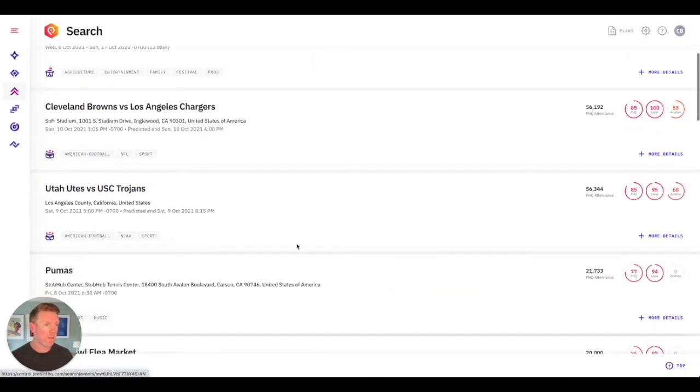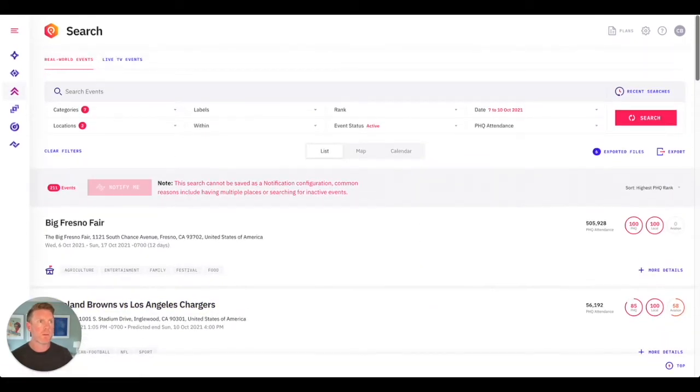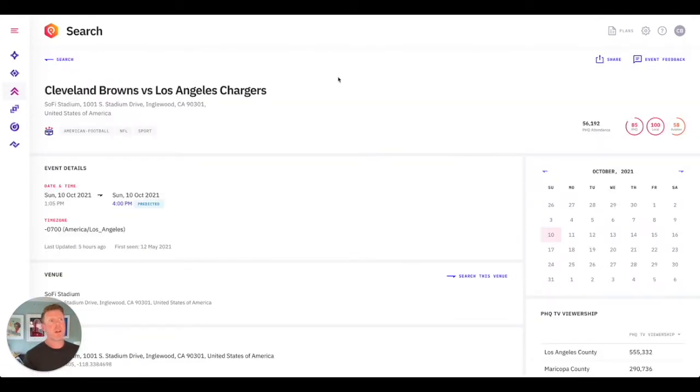So going right into it, let's go into one of these events. So you can see all these different events down here. You can quickly view the details also, but we want to go into one specifically. So let's go to Cleveland Browns versus the Chargers. Now look, for better or worse, I am a Cleveland Browns fan. I love them dearly, despite my accent as well. I do love football.